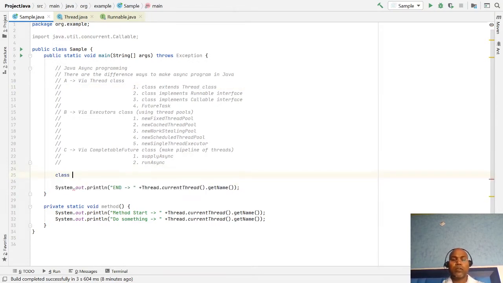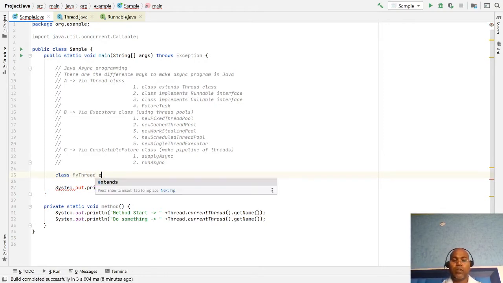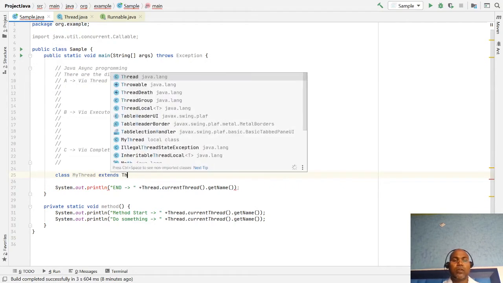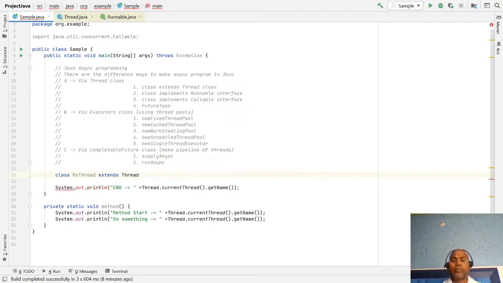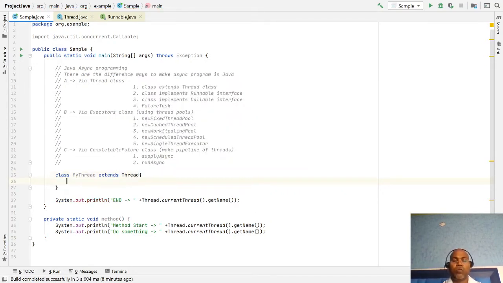Write just a class MyThread, MyThread extends Thread class. Okay, and now we have to write our logic, the set of instructions I want to print.